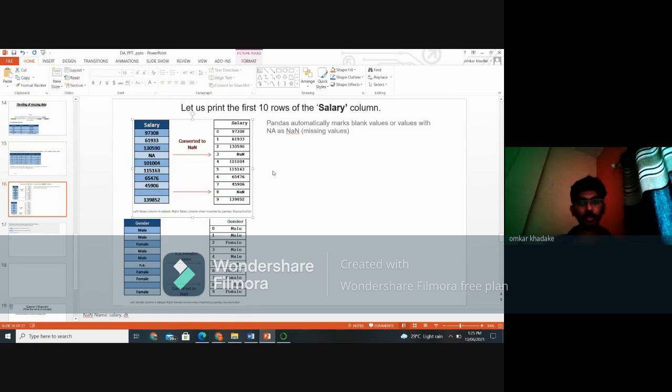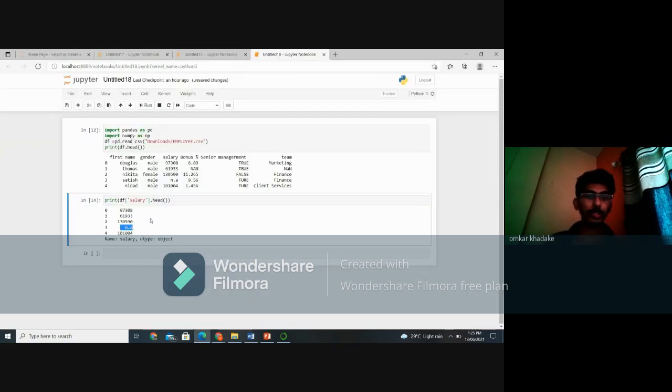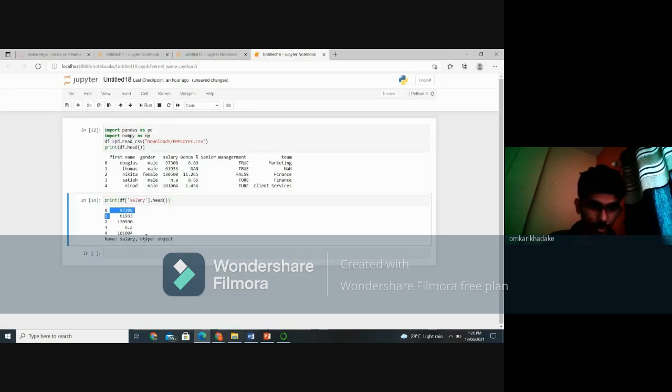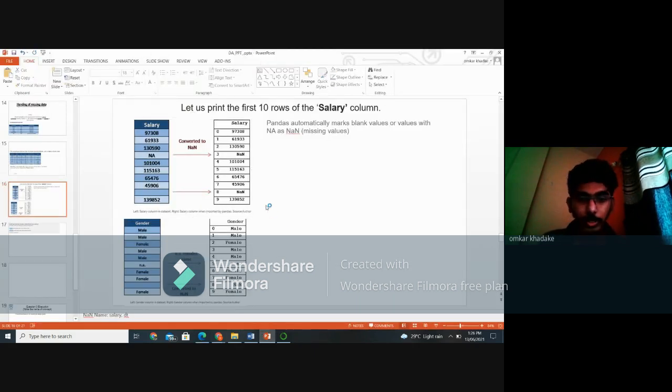If you see carefully, after running the CSV file in pandas, it also gives us the index numbers: 2, 3, 4, 5. These are index numbers. So pandas automatically marks the blank values with NA or NaN. See here, the blank value is already marked by NA or NaN.